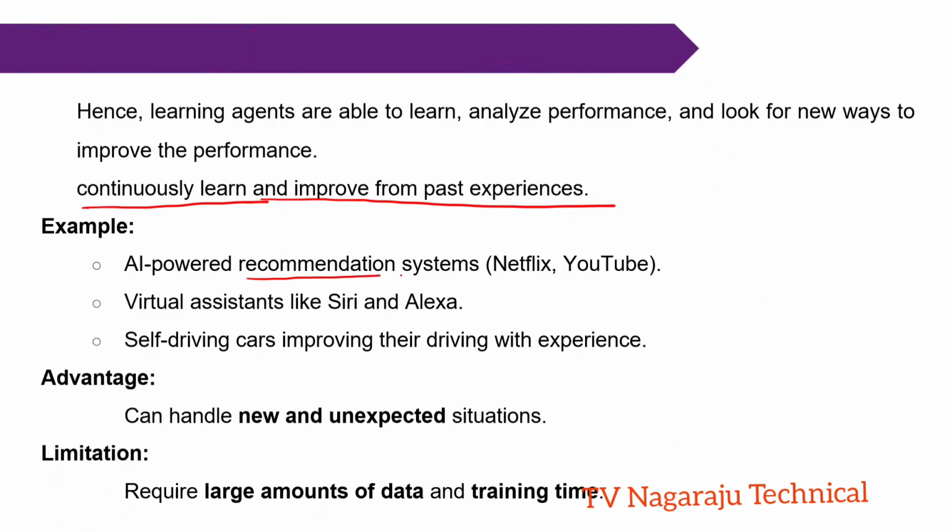Anyway, the popular example is recommendation systems. Today you open one item, suppose a movie related to action. On Netflix or YouTube or Prime, they show items or movies related to action only. Other examples are virtual assistants and self-driving cars, and daily, based on experience only, they learn. What is the advantage? They can handle new and unexpected situations. Why? If you learn by yourself, you can do anything. But the problem is that learning requires a large amount of data and the training time is also very high.